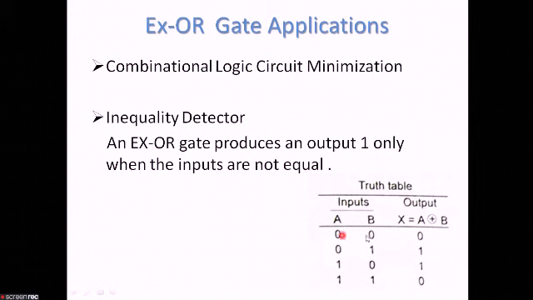You can see here A is equal to 0 and B is equal to 0, and X is equal to 0, that is, these two inputs are equal, that's why the output is 0. So we take the outputs where it is 1 in these two cases, when the two inputs are not equal. So this XOR gate can be used as an inequality detector, or you can also call it an anti-coincidence detector. Hope this is clear to you all.